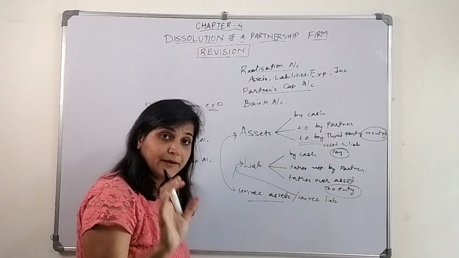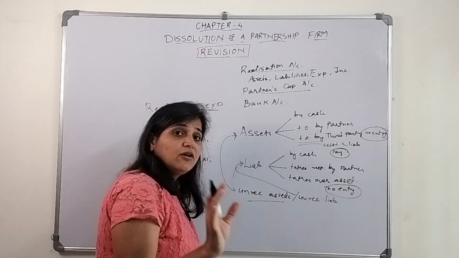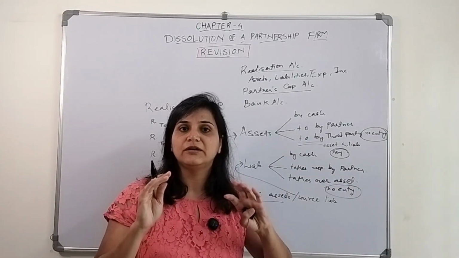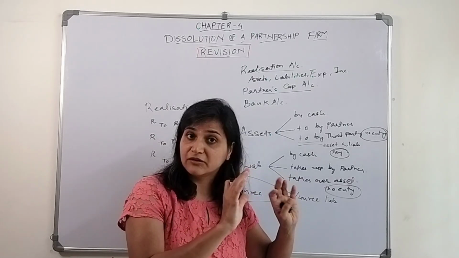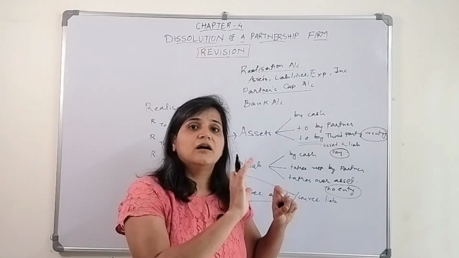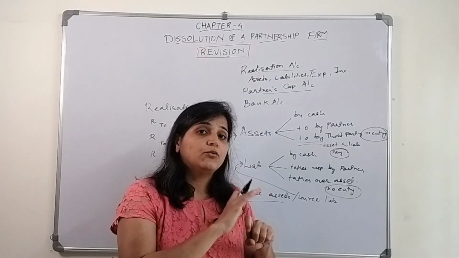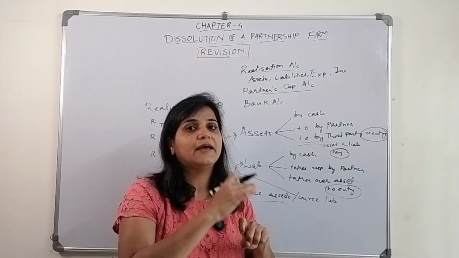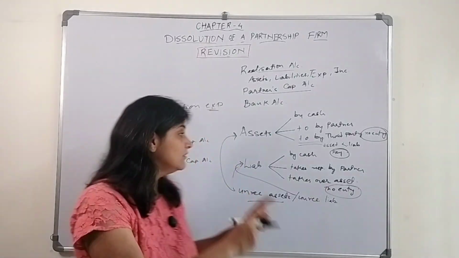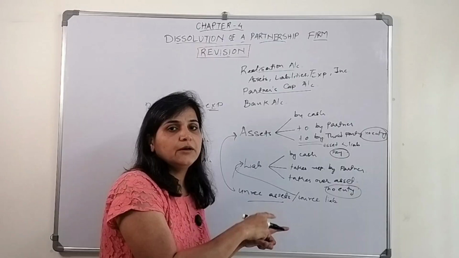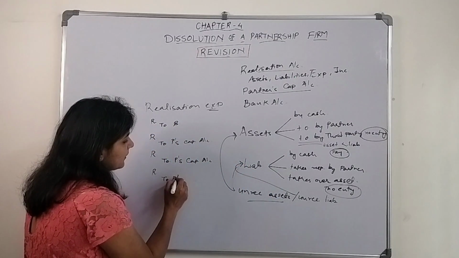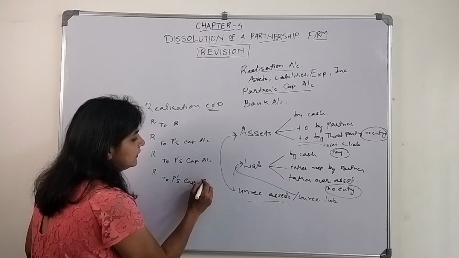The remuneration paid. Let's say after paying that remuneration, the partner says, I am going to take responsibility of a certain amount. I will pay, let's say, till the expenses amount to rupees 5,000. But what if the expenses increase to 6,000 or 7,000? Then the extra 1,000 or 2,000 the firm needs to pay to the partner. This is an expense. Again, realization account debit to partners capital account.